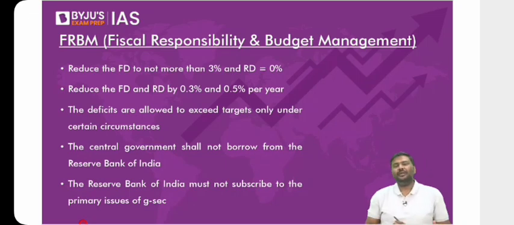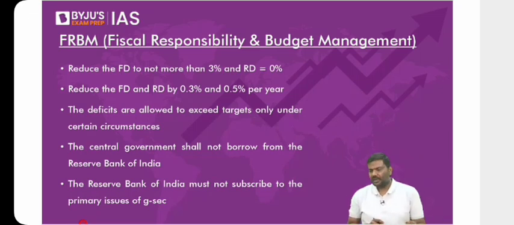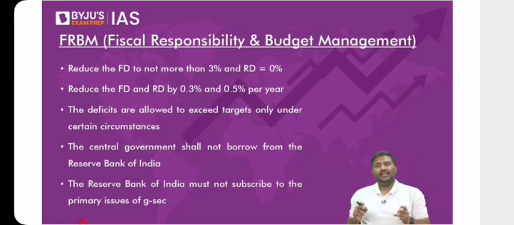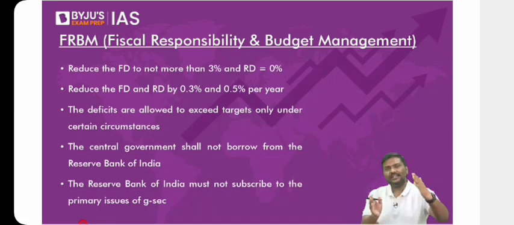Third very important point. Follow this carefully. Whenever you talk about the budget, there are two very important documents in the budget. There are multiple documents. There is a summary document. There are FRBM documents. There are tax expenditure documents. Multiple documents are there, but focus on two very important documents now. One is the appropriation bill.